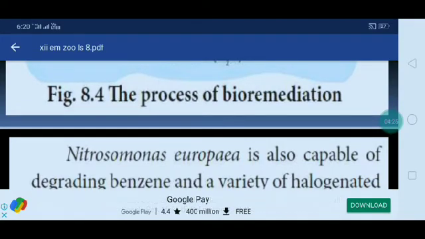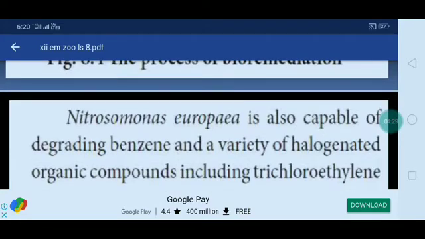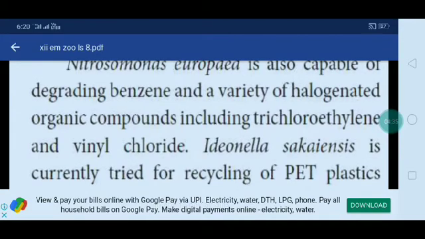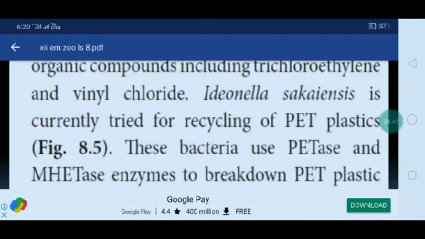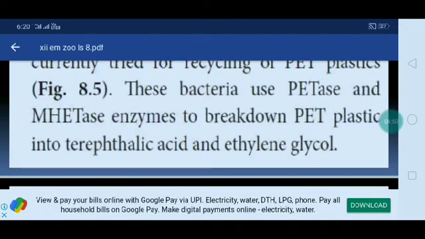Okay, the next one, Nitrosomonas europaea is also capable of degrading benzene and a variety of halogenated organic compounds including trichloroethylene and vinyl chloride. Ideonella sakaiensis is currently being tried for recycling of PET plastics. These bacteria mostly use PETase and MHETase enzymes to break down PET plastic into terephthalic acid and ethylene glycol.